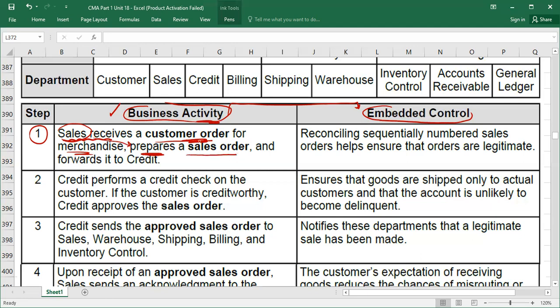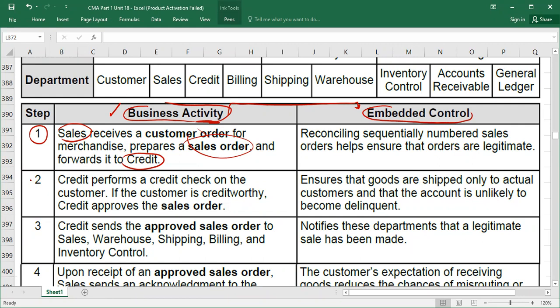Who will prepare the sales order? The sales department. For example, if you are the sales department, you receive the order from the customer. Now in your department, you will prepare a sales order and forward this sales order to the credit department, which is also called the credit control department. Understood? Then this is the first stage.